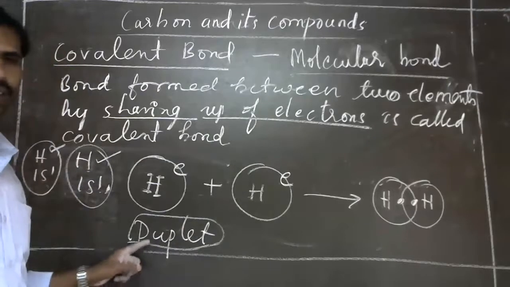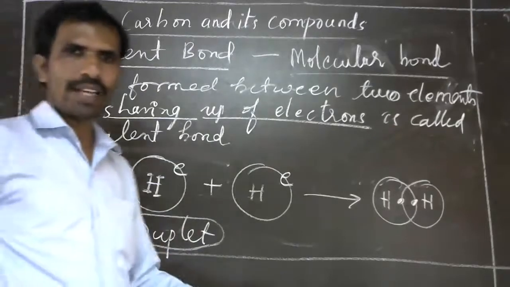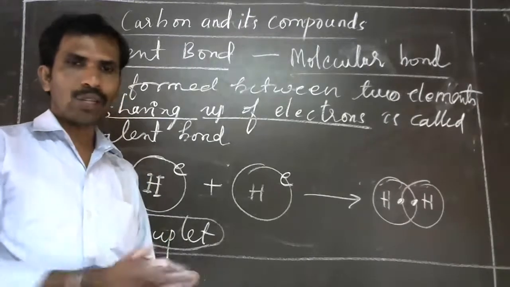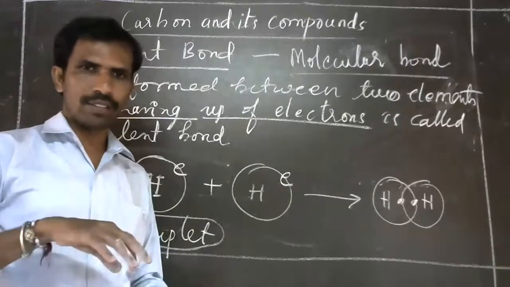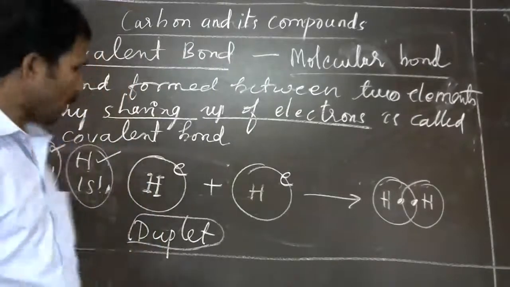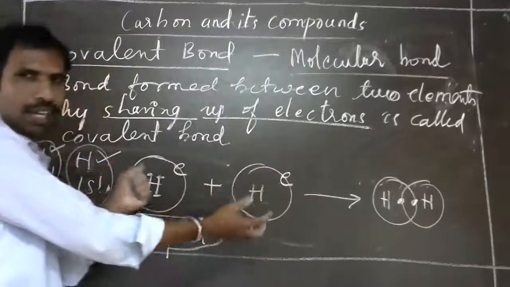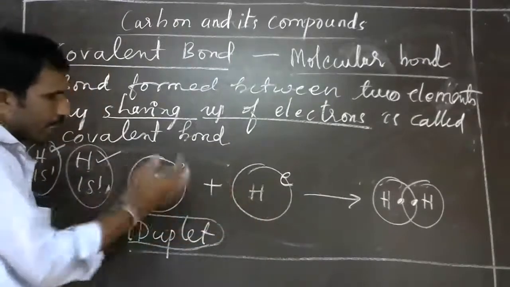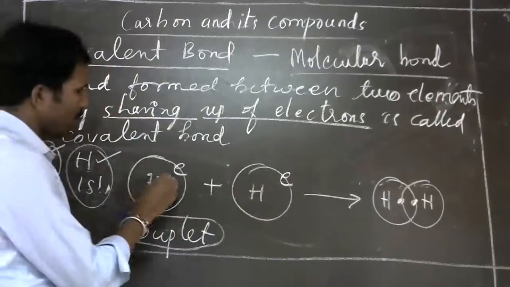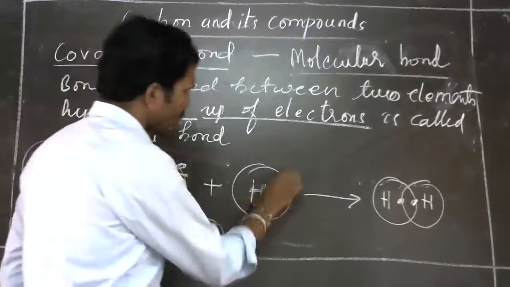Duplet rule means the nearest noble gas of hydrogen is helium. Hydrogen shares one electron from the other hydrogen atom and attains the duplet. One hydrogen atom has one electron, the other has one electron.